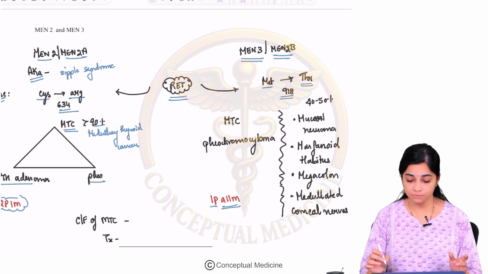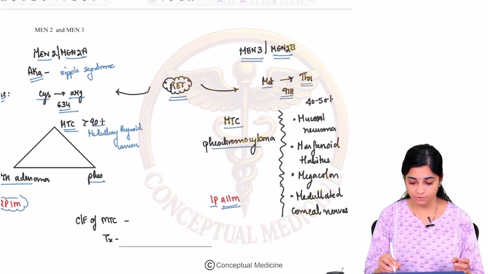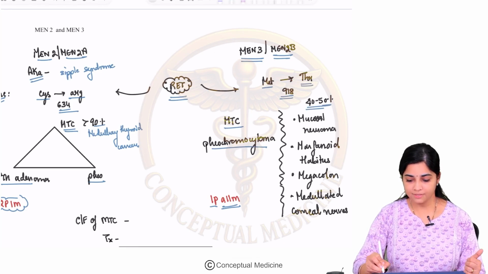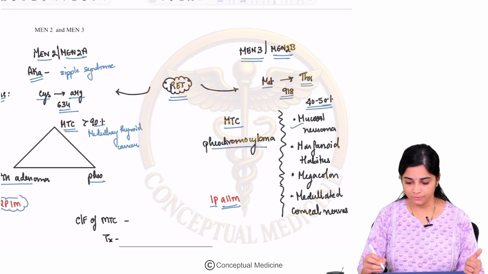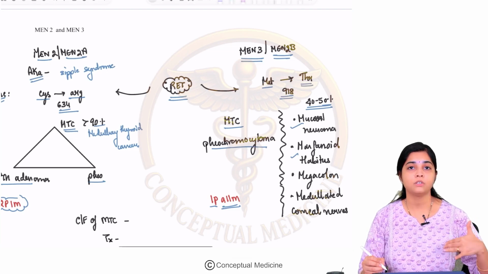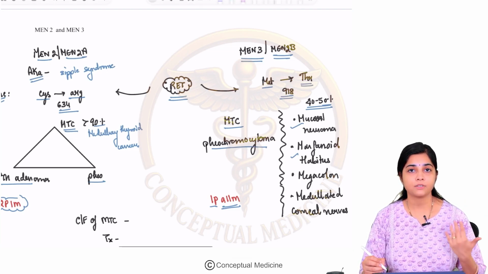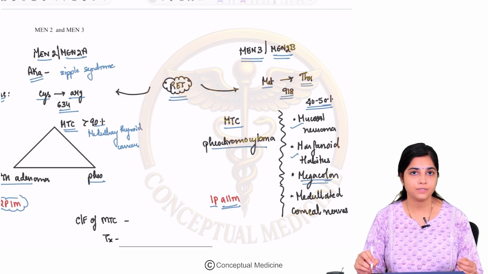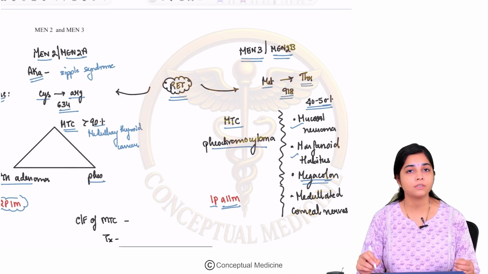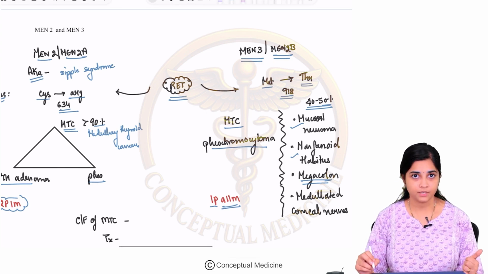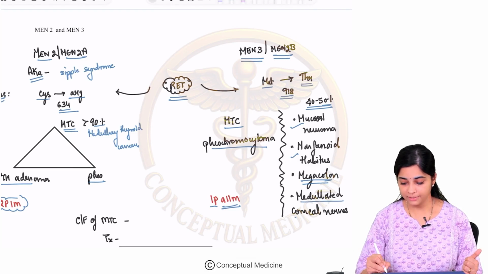And in your MEN2B, again you have MTC and pheochromocytomas, but there are a lot of other M's. In 40 to 50% of the patients, you can have mucosal neuromas, marfanoid habitus. Marfanoid habitus means a tall, lengthy figure. And megacolon. Many of these patients have a predisposition to megacolon or Hirschsprung disease, and so they have impaired GI motility. Then you can have medullated corneal nerves.